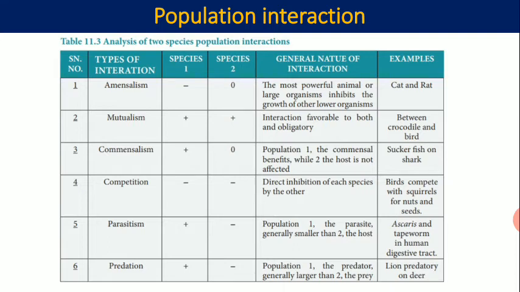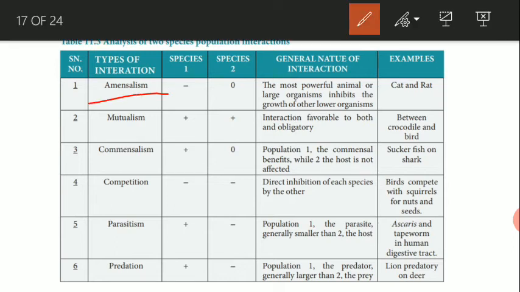For example, there are certain plants that release some toxic material into their surroundings, and for that no other plant can grow surrounded by them. Here the plant that releases the toxic material is unaffected but others are affected, and this type of interaction is known as amensalism.